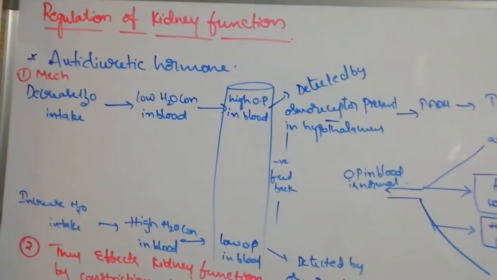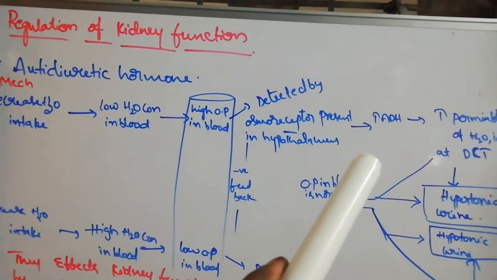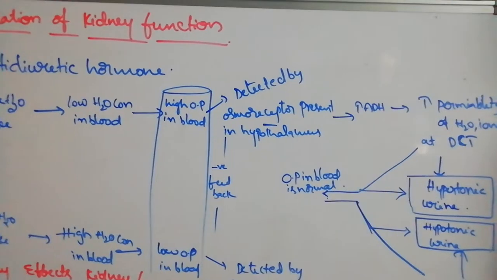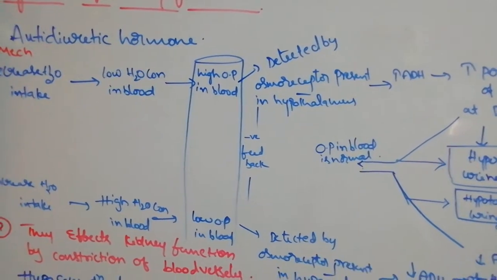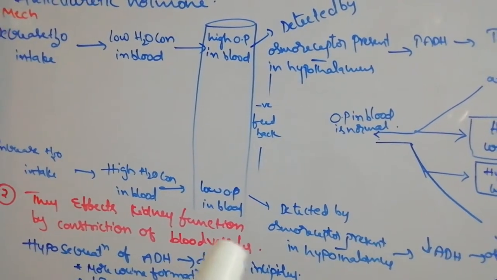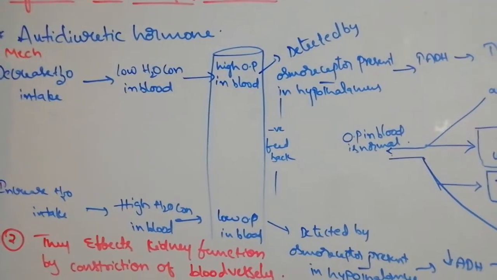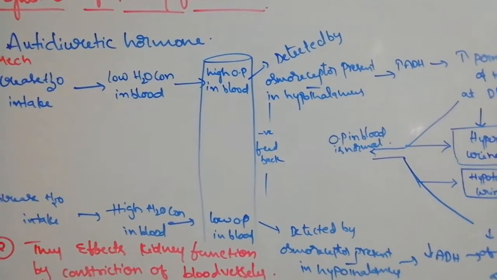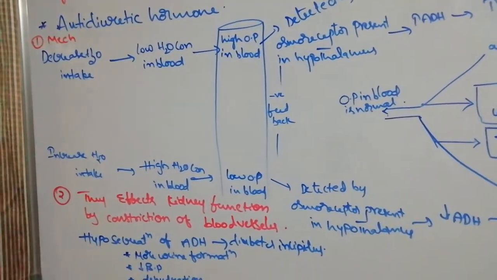When water concentration decreases, osmoreceptors detect the high osmotic pressure and release the ADH. That released ADH acts on the distal convoluted tubule and increases the permeability of water, increasing the water level and osmotic pressure in the blood. So when the water level increases, low osmotic pressure is again indicated, detected, and the hypothalamus stops the release of ADH. By the negative feedback mechanism, it regulates the release of ADH from the hypothalamus depending on the osmotic pressure present in the blood.